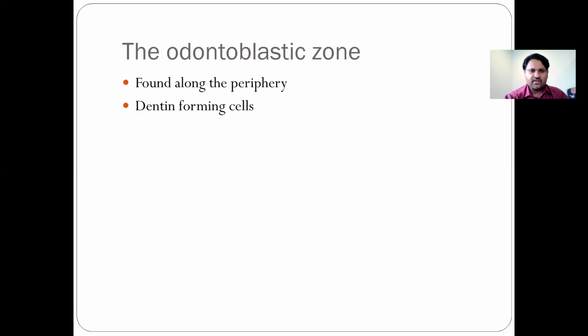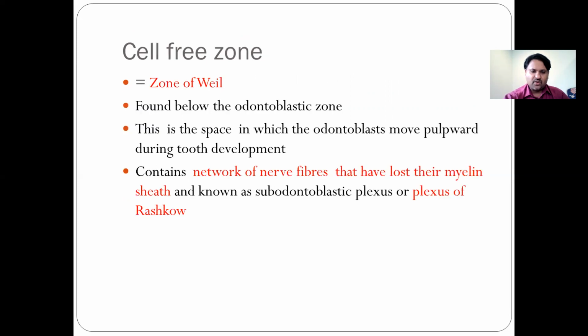As the name suggests, it's called the odontoblastic zone. It's found along the periphery, and they are basically the dentin forming cells. The other zone is called the cell-free zone. It's otherwise called the zone of Weil. In the exam, the question might be just zone of Weil, so you just need to remember that's the other name for the cell-free zone.